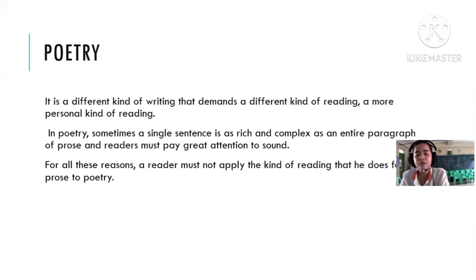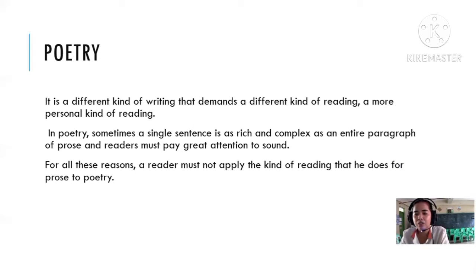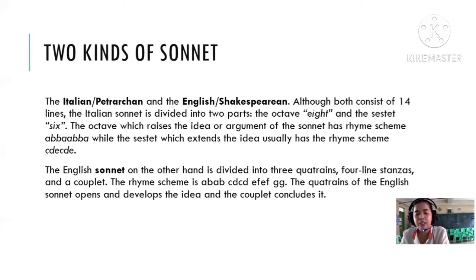Okay, so next one is about poetry and the demands of different kinds of reading. In terms of poetry, we also have two kinds of sonnets, the Italian Petrarchan and the English Shakespearean. Although both consist of 14 lines, the Italian sonnet is divided into two parts, the octave and the sestet. The octave, which traces the idea or argument of the sonnet, has the rhyme scheme A, B, B, A, A, B, B, A.